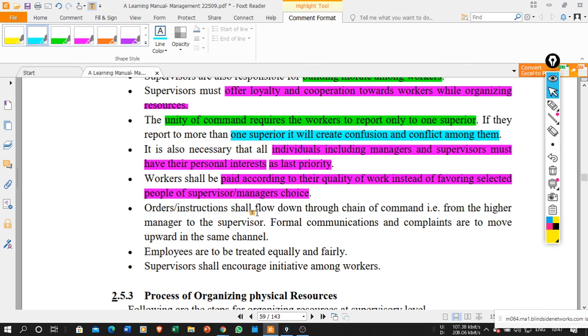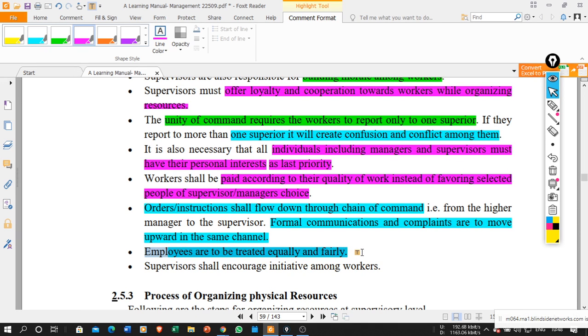Orders and instructions shall flow through the chain of command. Whatever the orders or instructions, they should always flow through the chain of command from the higher manager to the supervisor. Formal communication and complaints move upward through the same channel. Orders and instructions flow from top to bottom, and complaints flow from bottom to top. Employees should also be treated equally and fairly. This is also important.